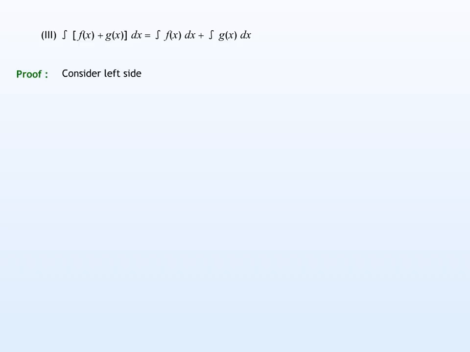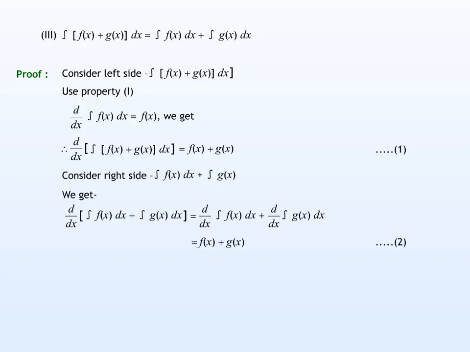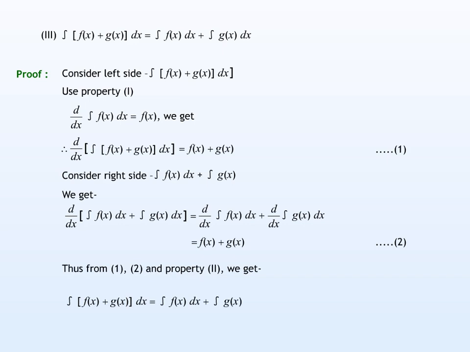Consider left side of the property to be proved. Then by using first property of indefinite integral, we can write the derivative of the integral of sum of the functions f of x and g of x dx is equal to the sum of the functions f of x and g of x. The right side of the property to be proved can be written as shown. Thus from 1 and 2, and by using property 2, we prove the required property.